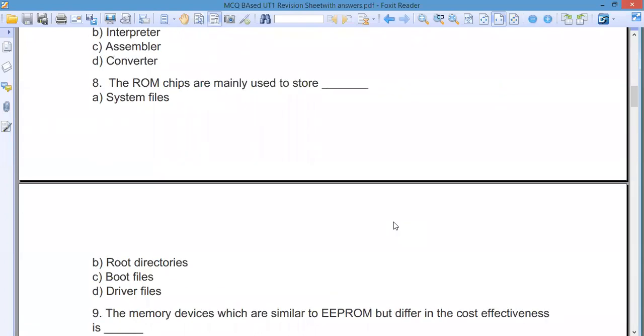Okay. ROM chips. These ROM chips are mainly used to store dash. So, can you think what is the purpose of the ROM chips? Okay. The system files, root directories, boot files, driver files. You can see all these files, system files, driver files, root directories, they are part of the OS, and there are some instructions which are required for the purpose of loading, which are the boot files. Basically it's not a kind of file, it's boot instructions which are used for this purpose. So the answer will be C.